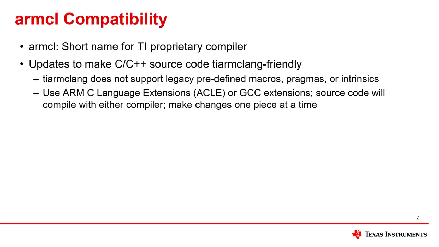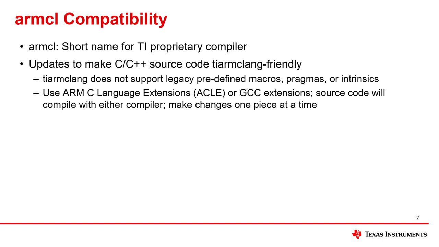Okay, so ARMCL is the short name for the TI proprietary compiler. It's been around for quite some time, and that's the compiler we're talking about being compatible with. You're moving from ARMCL to TI-ARM-Clang. What do you have to be concerned about? Among the things you have to be concerned about are the C and C++ source code annotations that you might have in that code. It turns out that some of those annotations are specific to ARMCL. They're supported only by ARMCL, and TI-ARM-Clang does not support them. So let's say you have some of those, and what should you do?